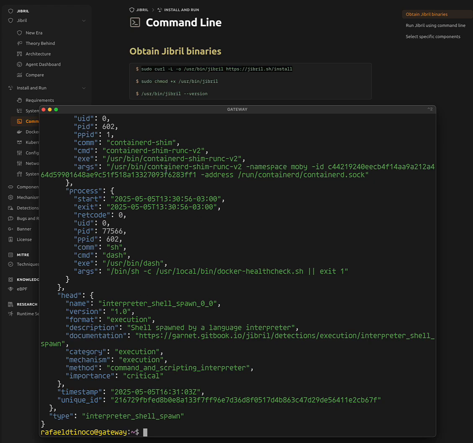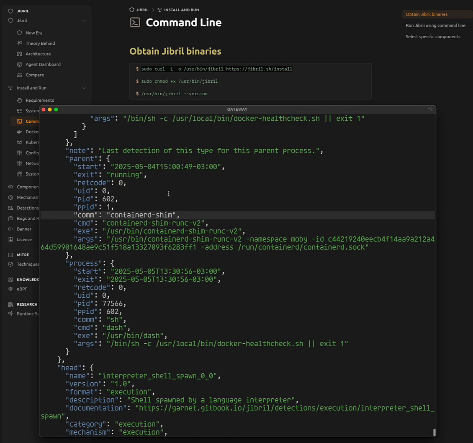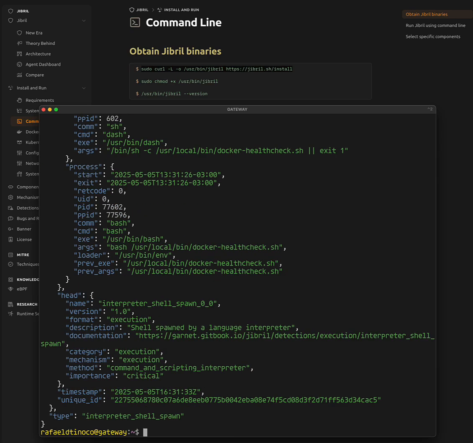So I just saw, like for example, here I have interpreter spawning a shell. It's the health check from Docker, from containerd shim, so it's legit, but it's the last time it's going to happen because, like I said, there are some measures in Jibril to avoid noise. So that's it. Now I have Jibril running in my gateway at home, and I'll be following this file and checking for detections.